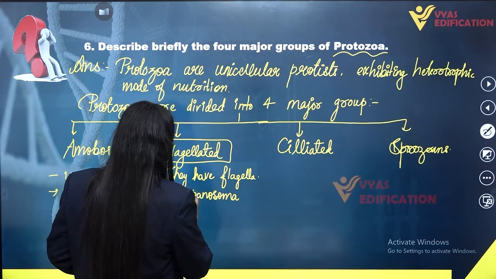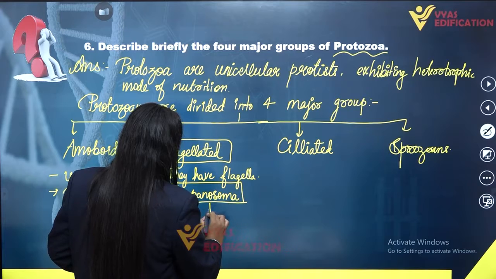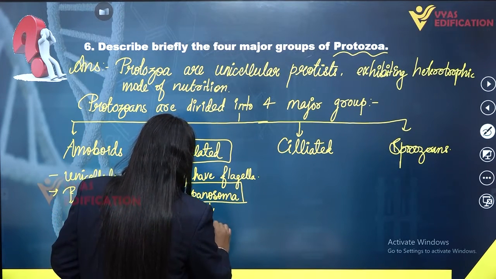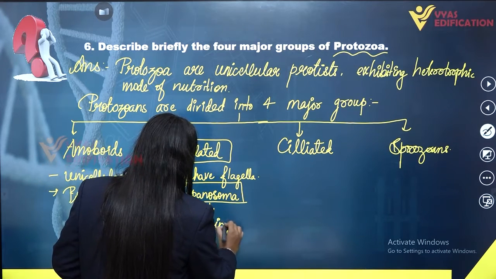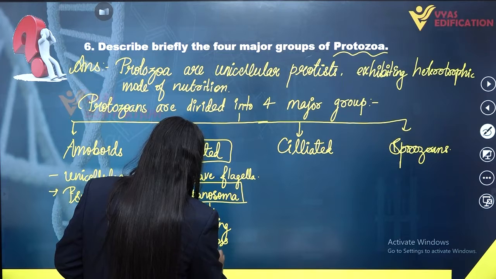Trypanosoma is a member of flagellated protozoans which is responsible for causing sleeping sickness in humans.